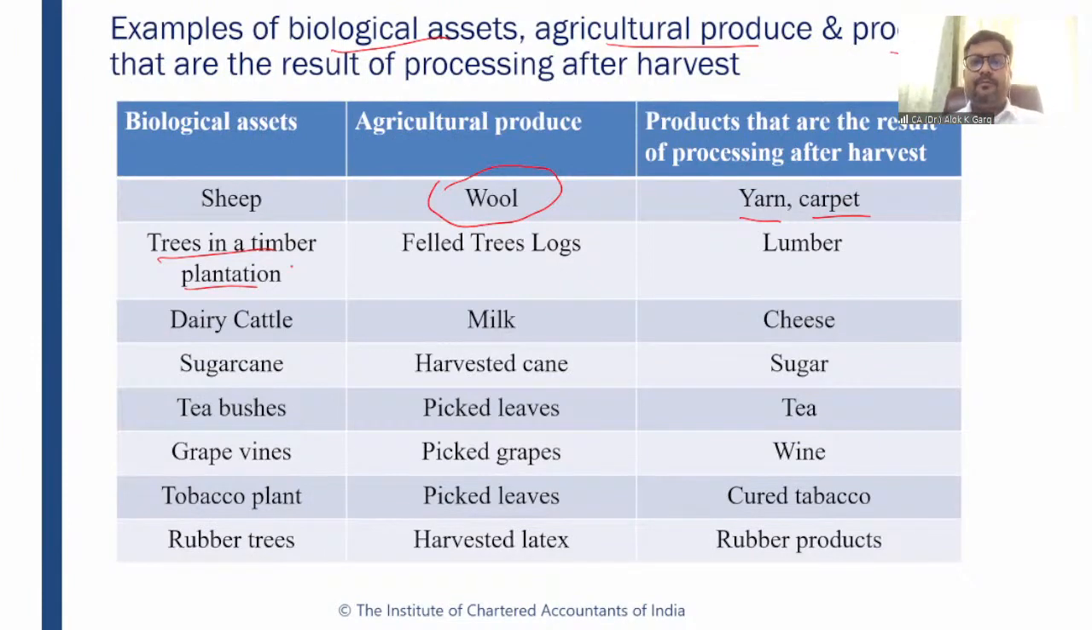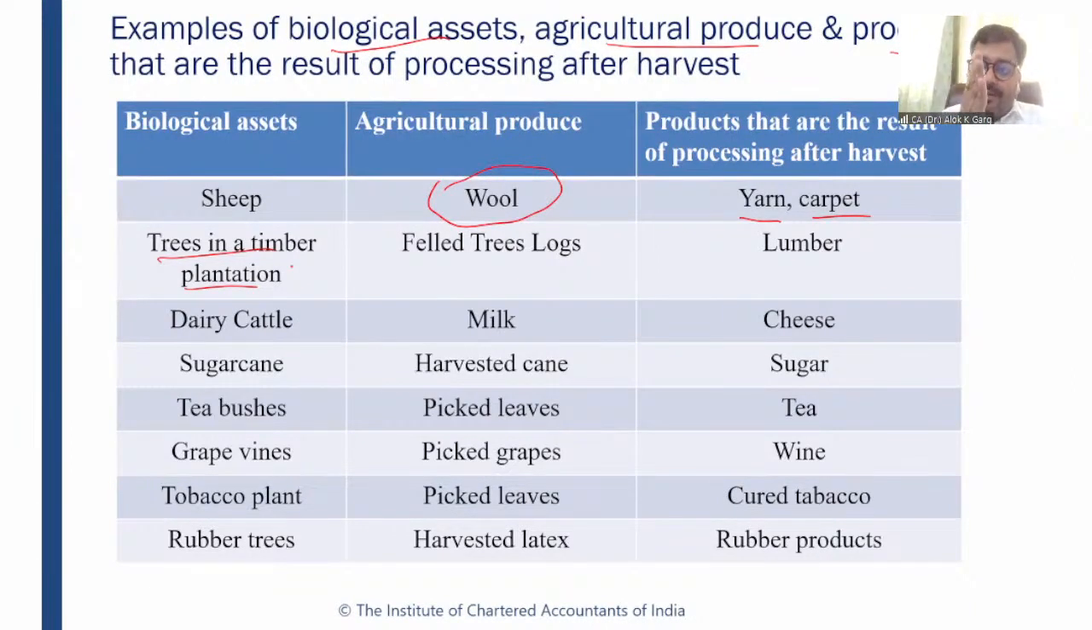For example, they are planting big trees. When these big trees fall down, okay, they have to cut the trees into lumber for the purpose of construction of houses or construction of furniture, right? So the live trees in a timber plantation are a biological asset. The felled tree logs are an agricultural produce. After that, it will become an inventory, right? The felled tree logs are an agricultural produce. So when these felled tree logs are there, when the wool is taken out from a sheep, it has to be calculated at fair value less cost to sell at the point of harvest.